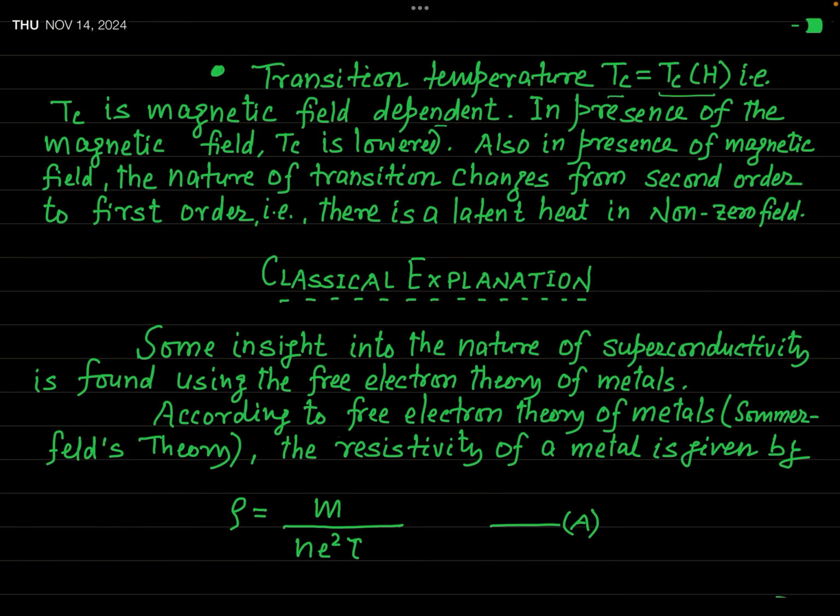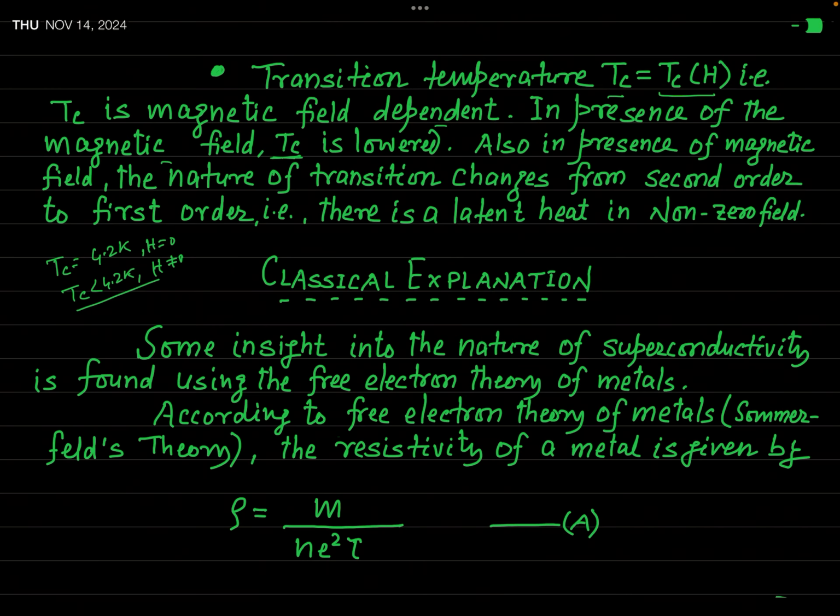Actually, it is found that in presence of the magnetic field, the value of critical temperature is lowered. It means, let us suppose, if Tc is equal to 4.2 Kelvin for some material in absence of magnetic field, when H is equal to 0, then Tc will be less than 4.2 Kelvin when H is not equal to 0. Okay, it means in the presence of magnetic field, the value of this critical temperature is decreased.